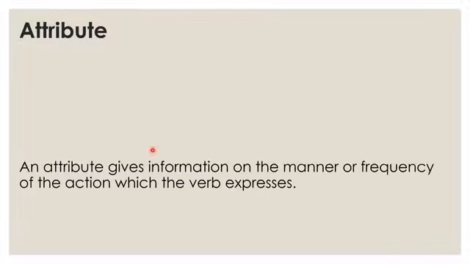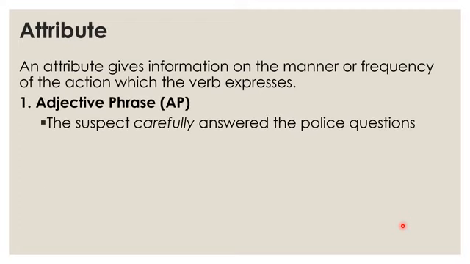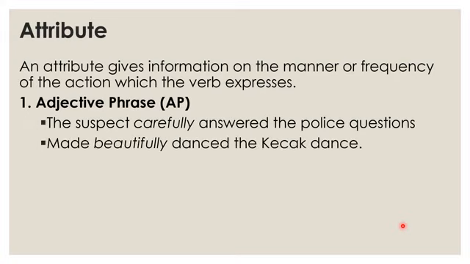Now the next topic is about attribute. An attribute gives information on the manner or frequency of the action which the verb expresses. You have, like, "The suspect carefully answered the police questions." Carefully is the manner. And then "Muddy beautifully danced the ketchup dance."